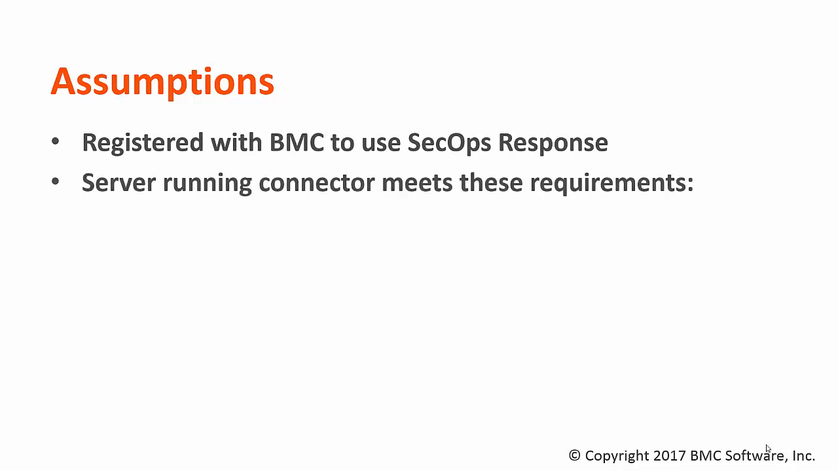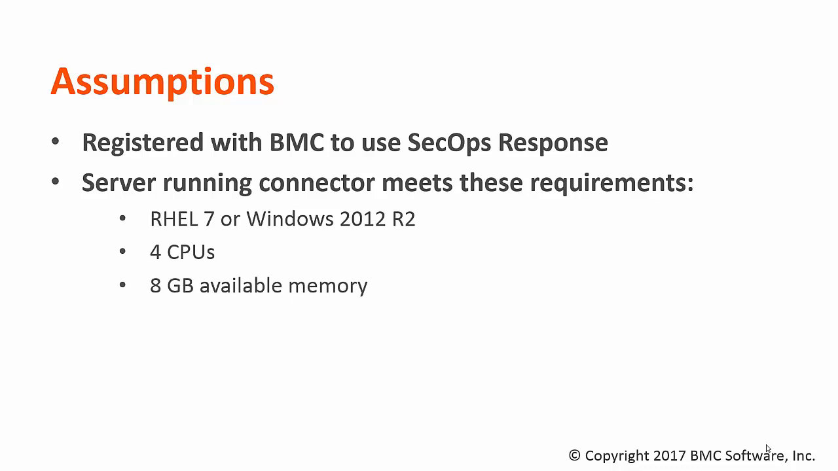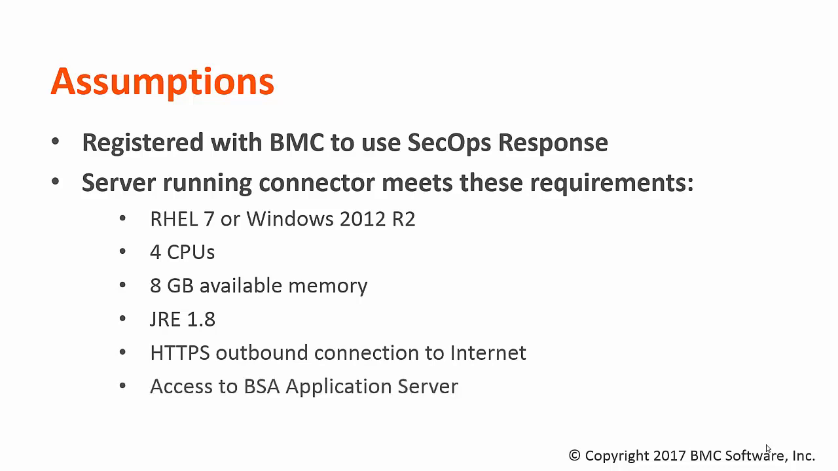The server where you are running connectors must be running Red Hat Enterprise Linux 7 or Windows 2012 R2, have 4 CPUs, at least 8 gigs of available memory, must be running Java Runtime Environment 1.8, it must have an HTTPS outbound connection to the internet, and it must have access to the BSA application server.